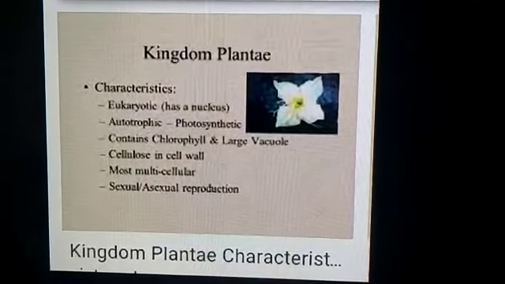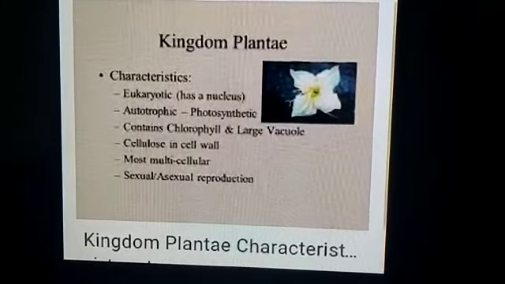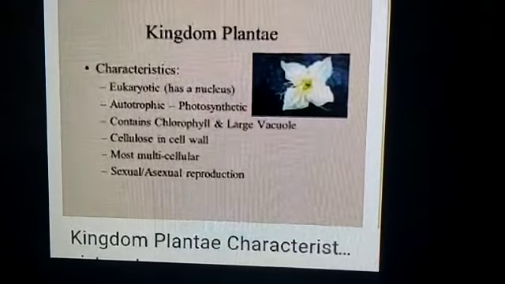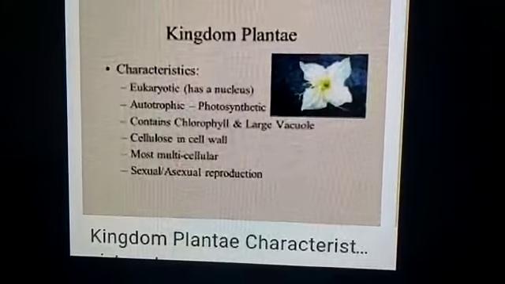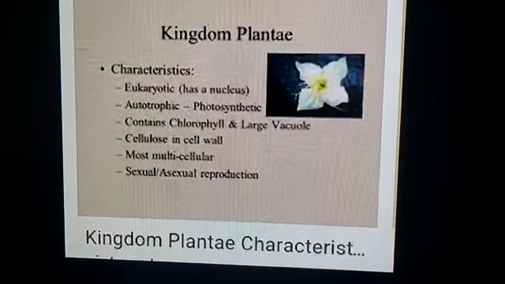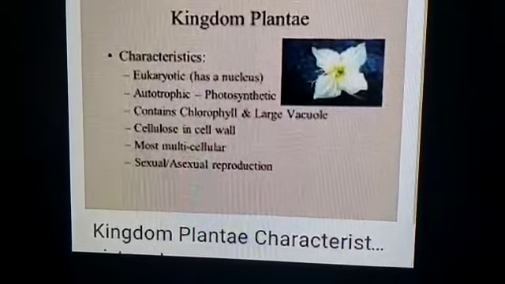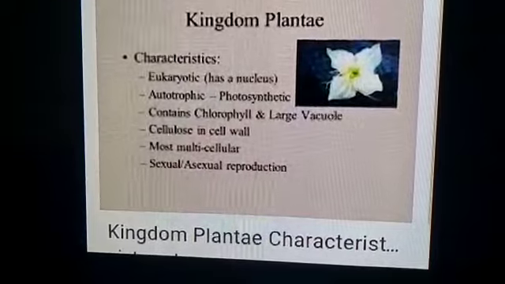They are the eukaryotes, well-defined nucleus. They are autotrophic and photosynthetic. As they are photosynthetic, they are autotrophic. They prepare their food by themselves. They contain chlorophyll and large vacuoles, cellulose in the cell wall, and most are multicellular. They have sexual reproduction and asexual reproduction.